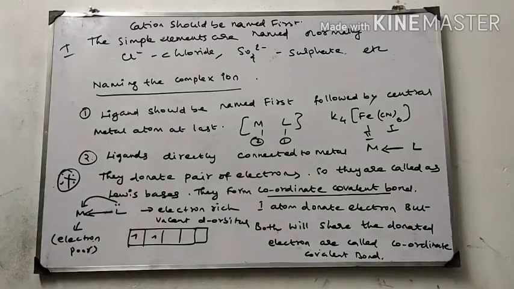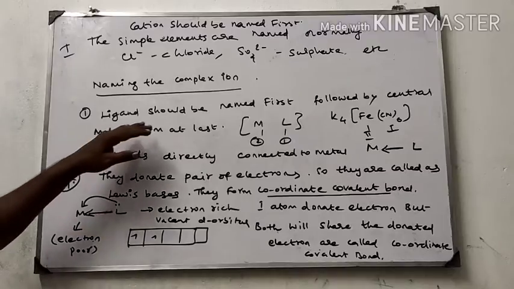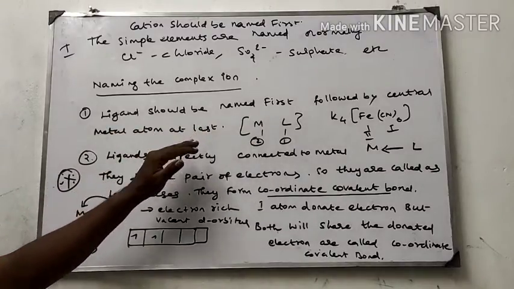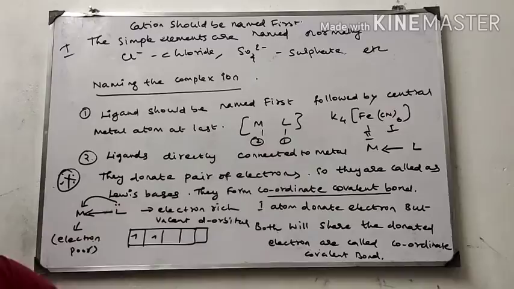Take a note of this. Very simple concept only I am giving. The ligand should be named first, followed by the central metal atom. It is present in the square bracket.